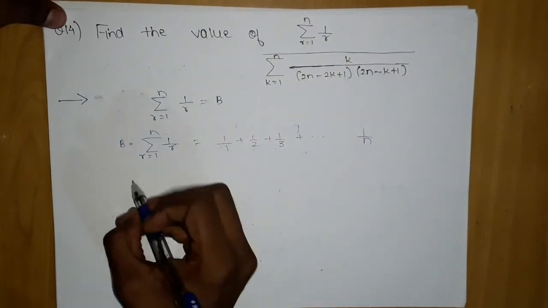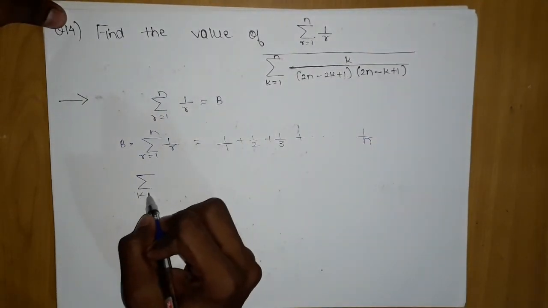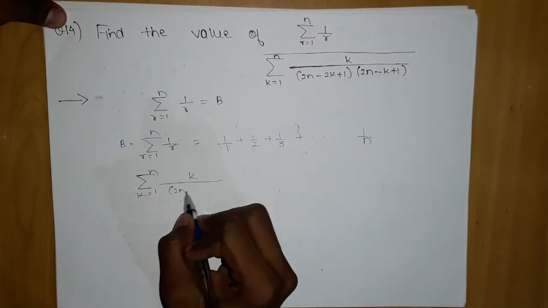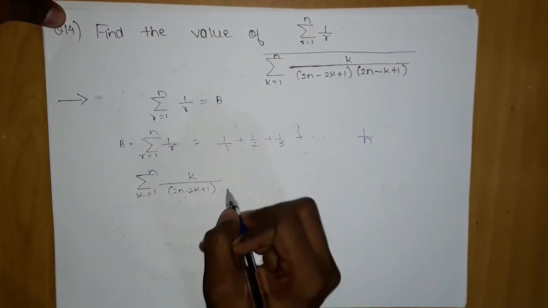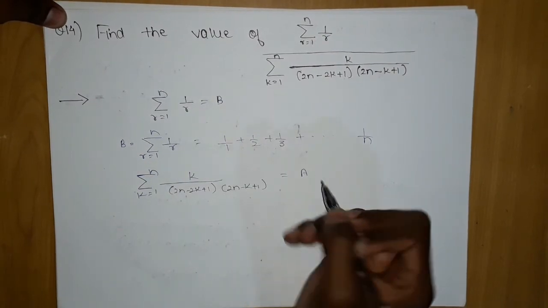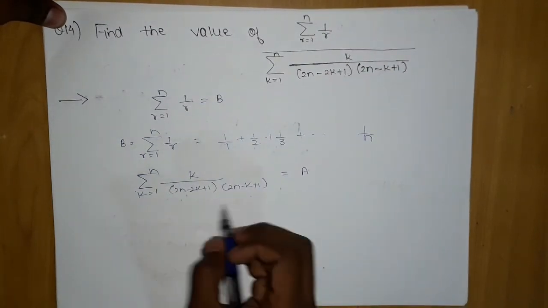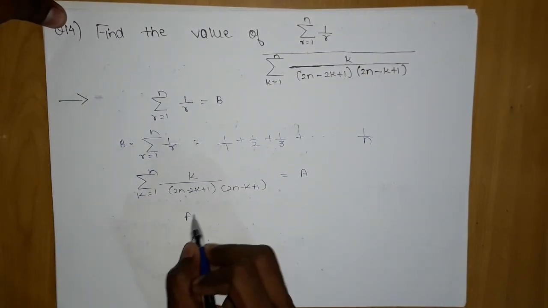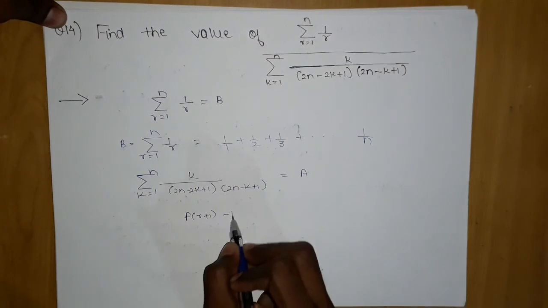Similarly, we will consider the second part, which is summation k equals 1 to n of k upon (2n minus 2k plus 1) into (2n minus k plus 1), as a. Now here we have to break it. How will we analyze? The first thing, the process is f of r plus 1 minus f of r.